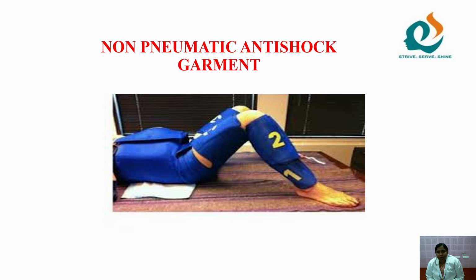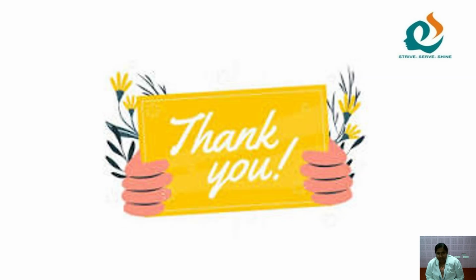And next, commonly used at PHC level and available in all areas, are non-pneumatic anti-shock garments. As we have seen in the definition itself, there is a fall in the blood pressure, so the vital organs are not receiving adequate blood supply. So the peripheral vessels are compressed and that blood will be forced to go into the vital organs, to supply the vital organs, by using these non-pneumatic anti-shock garments. You can see the picture. This is available at the PHC level itself. We can use it till the patient is shifted from the PHC to the tertiary hospital. Thank you.